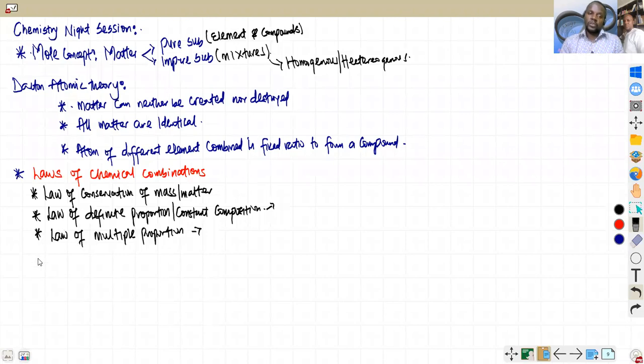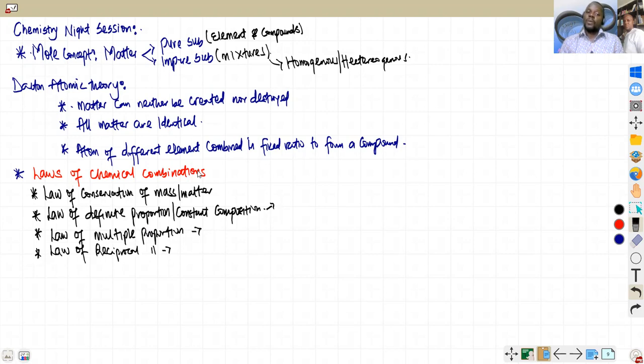The last one, which is also important, is the one they call the law of reciprocal proportions. What that one is telling you is that when two elements B and C combine separately with the same amount of A, the ratio in which B and C combine together is always in simple ratio too, provided that B and C are reacting together. That is what the law of reciprocal proportion is stating.